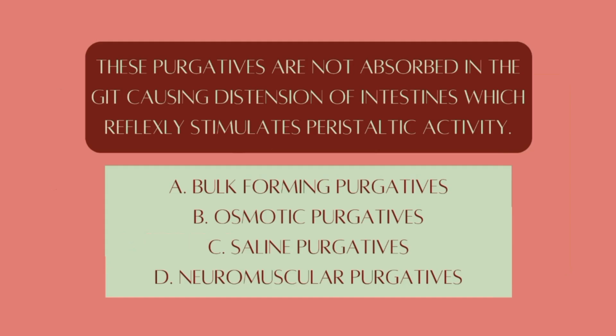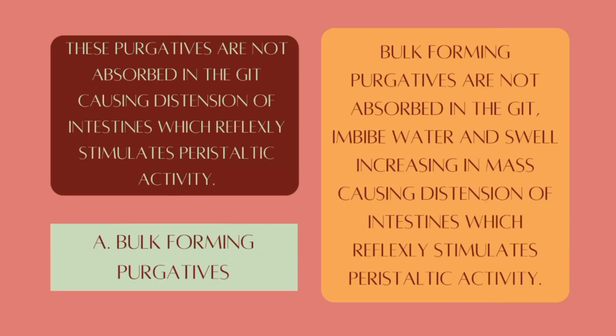These purgatives are not absorbed in the GIT, causing distension of intestines, which reflexly stimulates peristaltic activity. A. Bulk-forming purgatives, B. Osmotic purgatives, C. Saline purgatives, D. Neuromuscular purgatives. Answer is letter A. Bulk-forming purgatives are not absorbed in the GIT, imbibe water, and swell, increasing in mass, causing distension of intestines, which reflexly stimulates peristaltic activity.